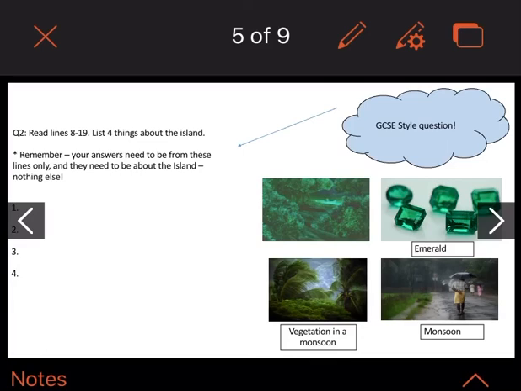So, what we're looking for is 4 things about the island. Remember, your answers need to be from these lines only and need to be about the island, nothing else. A few pictures here to help. Emerald, that word comes up here. Emerald is a green type of precious gem, very bright.